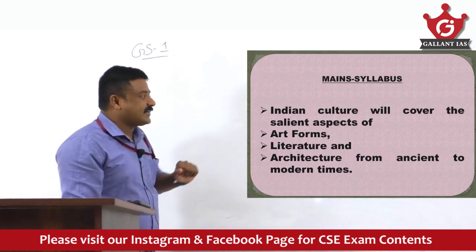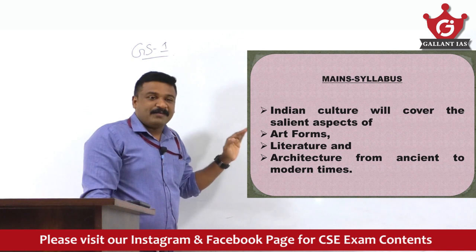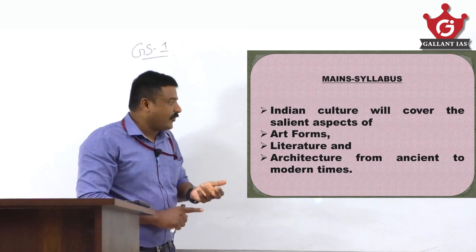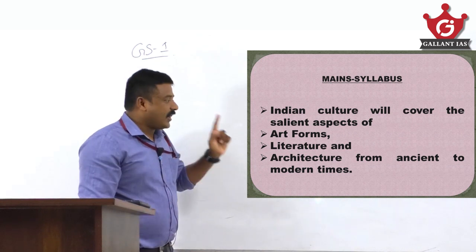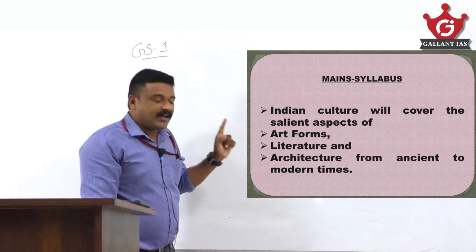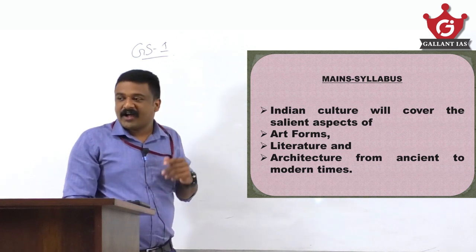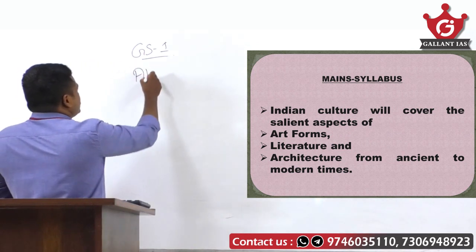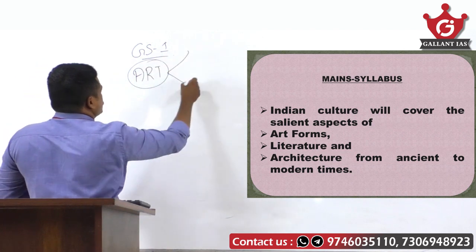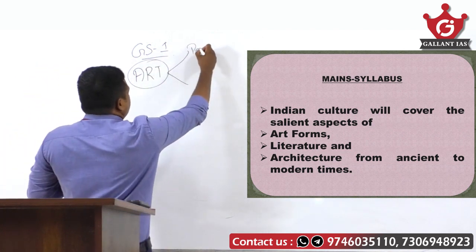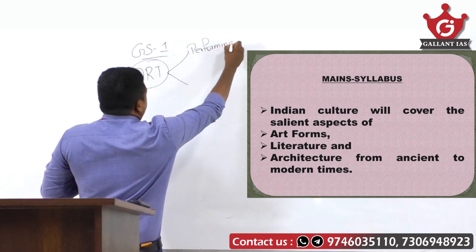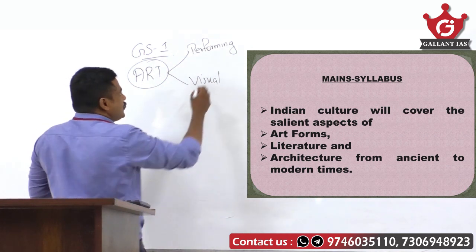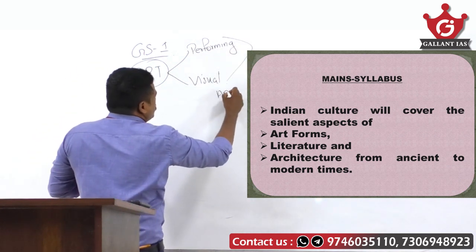Now coming to art and culture. In the syllabus itself it is specifically mentioned that art and culture will cover the salient aspects of art forms, literature and architecture. Art forms: you have to cover both performing arts and visual arts. Am I right? Performing arts and visual arts you have to cover from ancient to modern times.